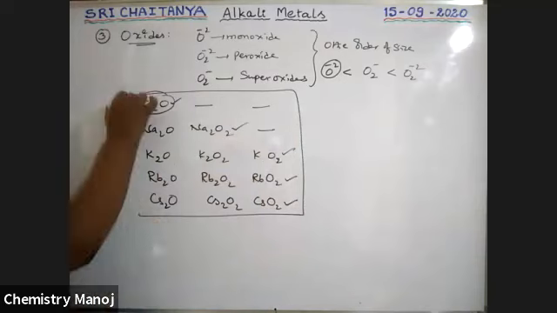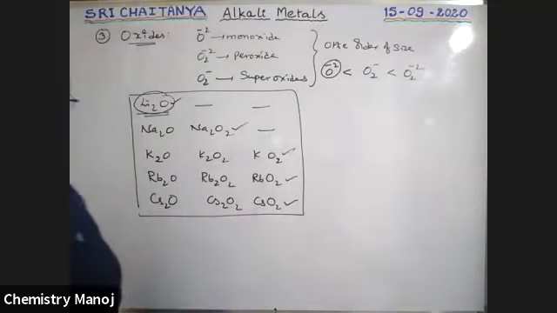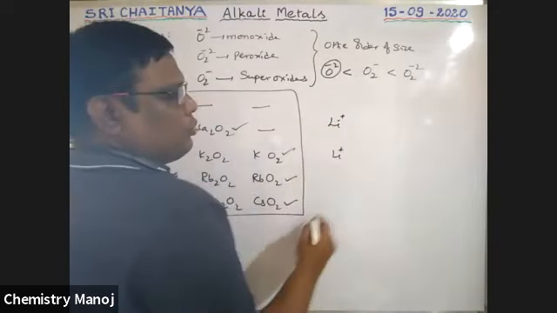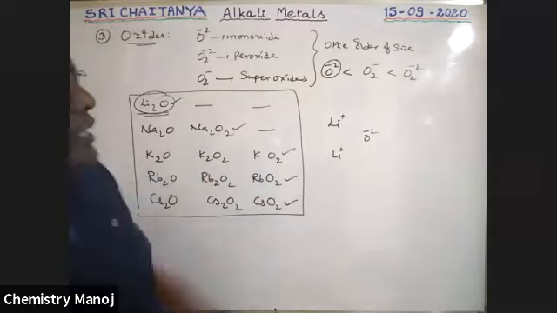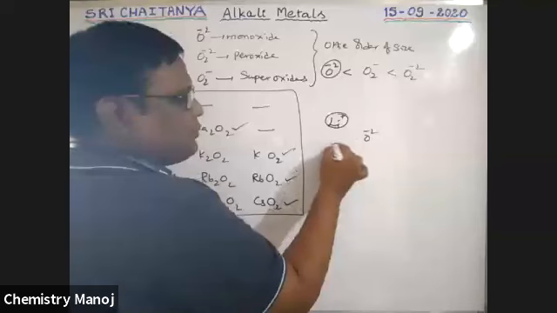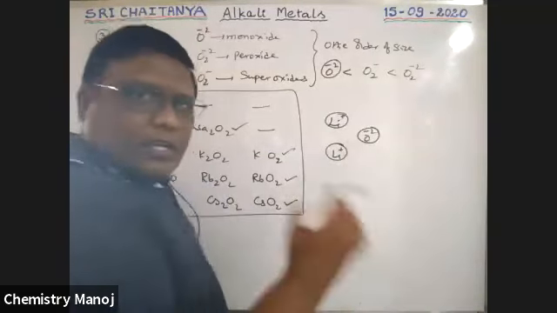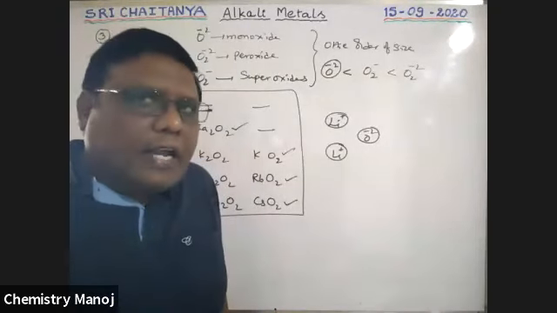Why can lithium form only oxides, and why not peroxides and superoxides? See here, lithium Li+ and O2-. The two lithium ions have small size, boys, and the oxide ion is also small. So there is a strong attraction between these ions.